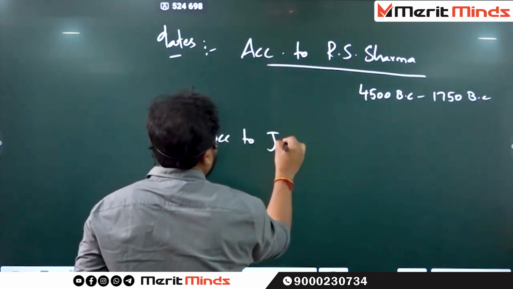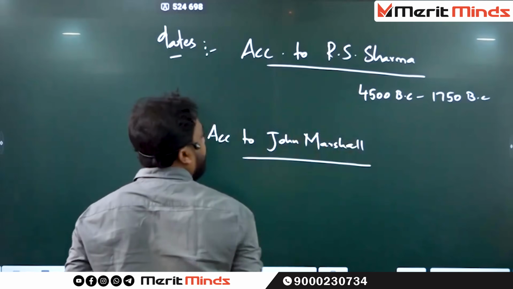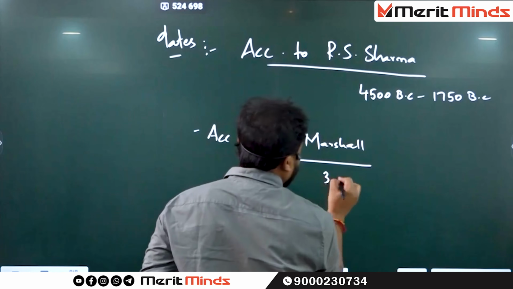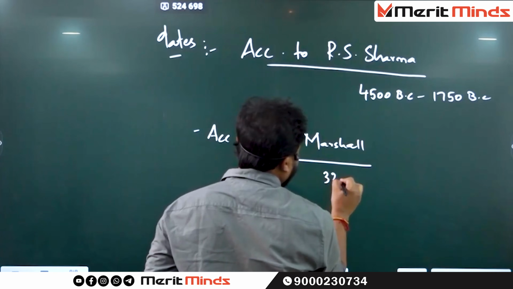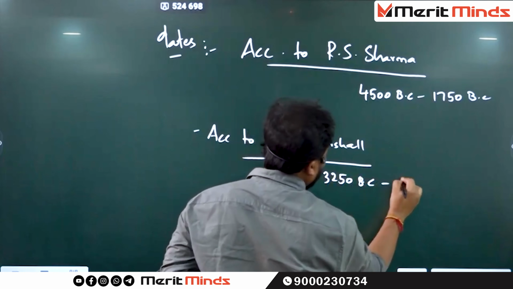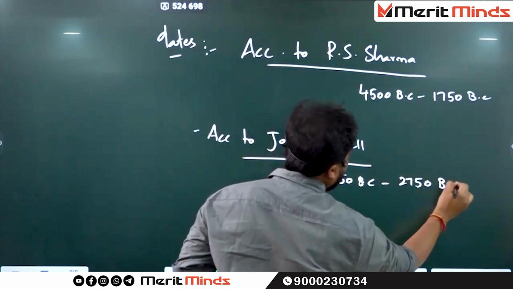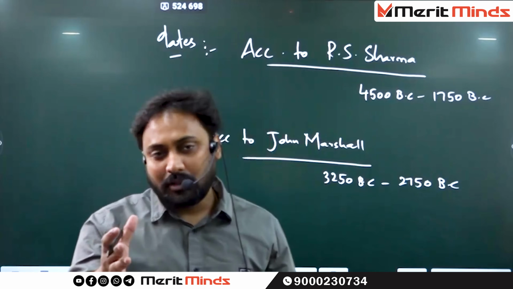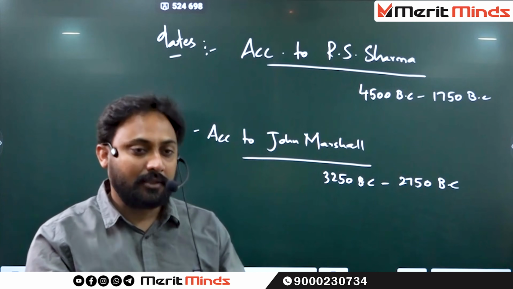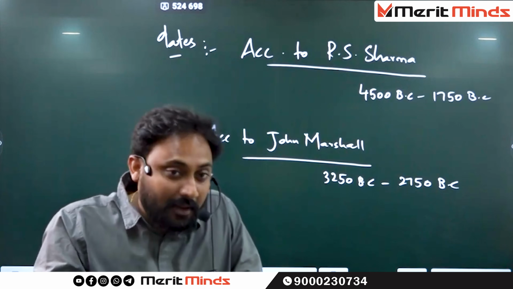According to John Marshall, the date is 3250 BC to 2750 BC. This is the date given by John Marshall. John Marshall is one of the Director Generals of the Archaeological Department. First Director General of Archaeology.